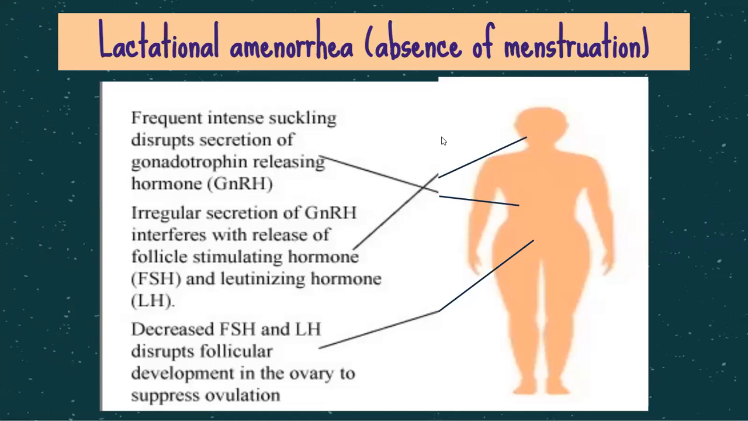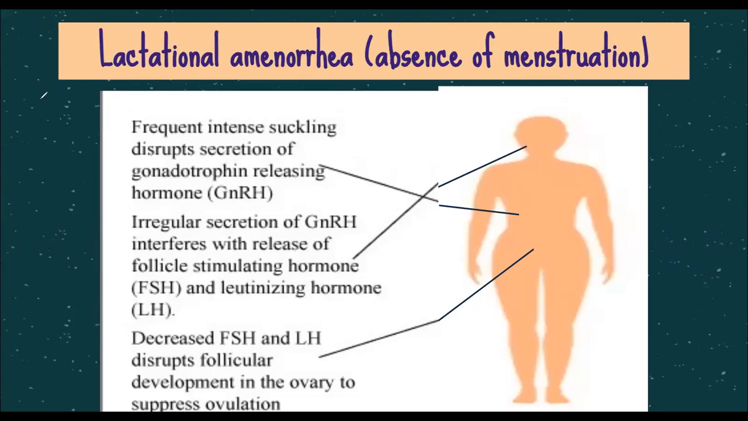Another, the third temporary method of birth control, is absence of menstruation. Another technical term is lactational amenorrhea. Now, what is lactation? In the previous video, we discussed lactation. Lactation is when a mother is feeding the baby. The milk which comes out from the mother's body soon after the birth is known as lactation.